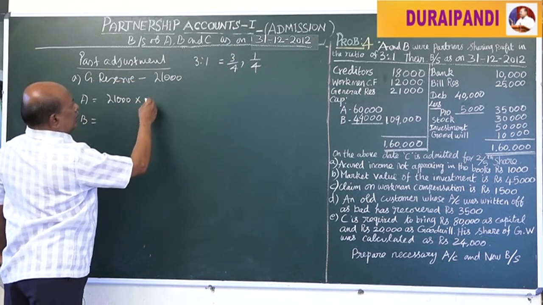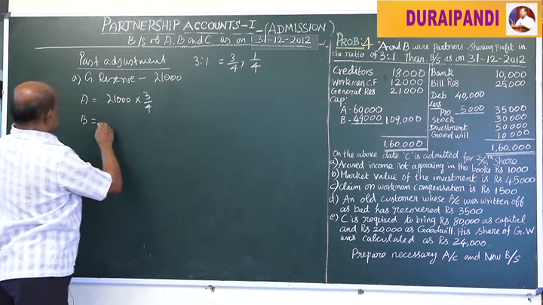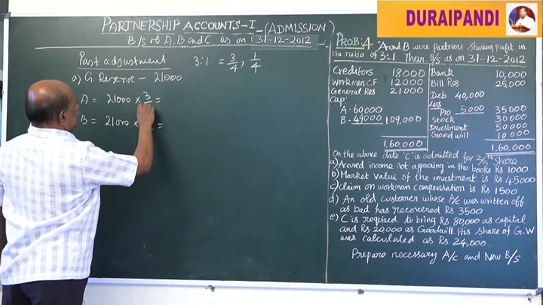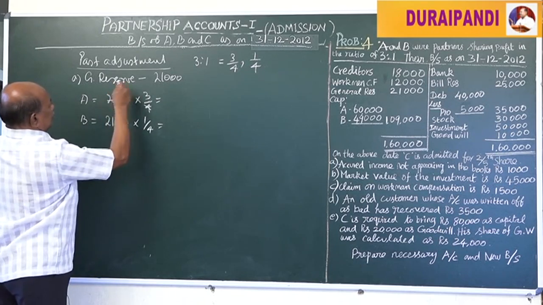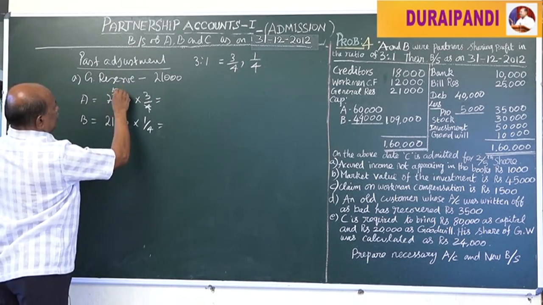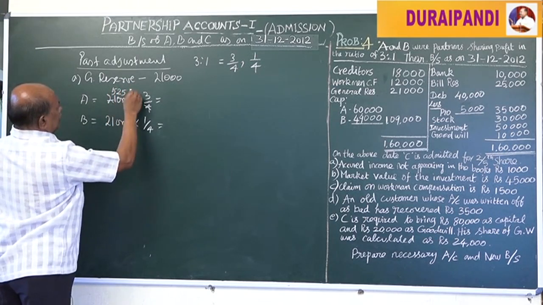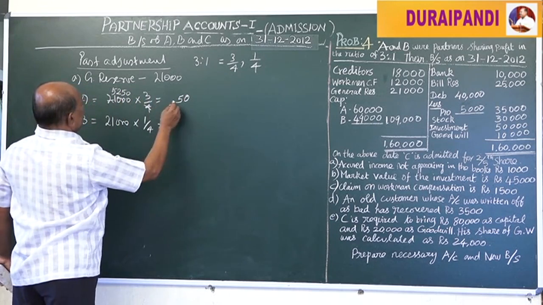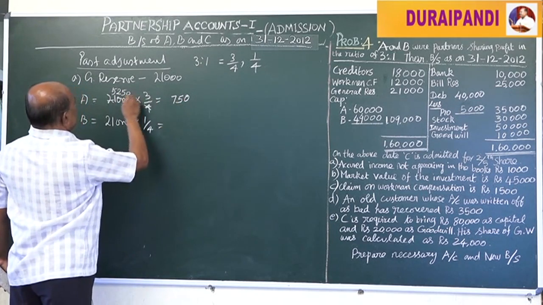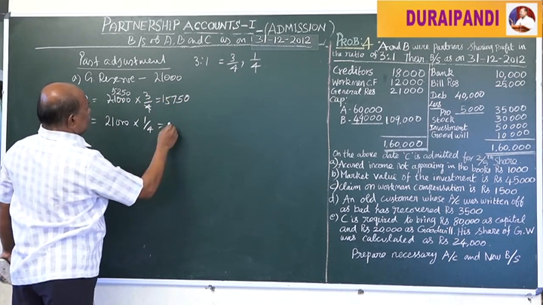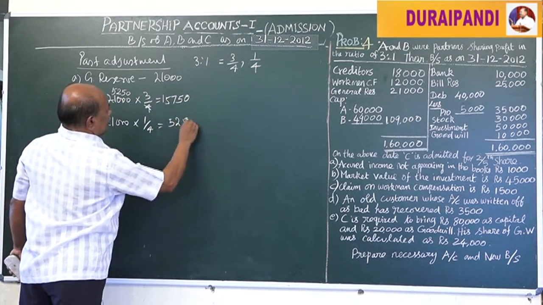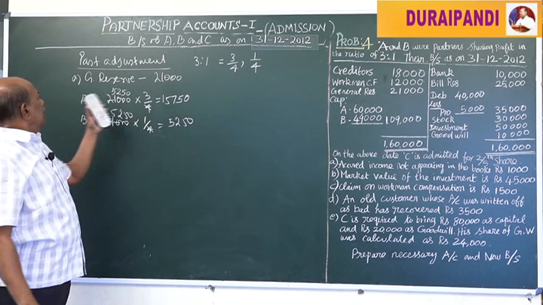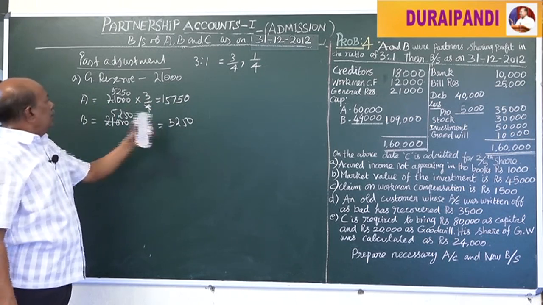A has to share 3/4, B has to get 1/4. Here, 15,750 to A and 5,250 to B.